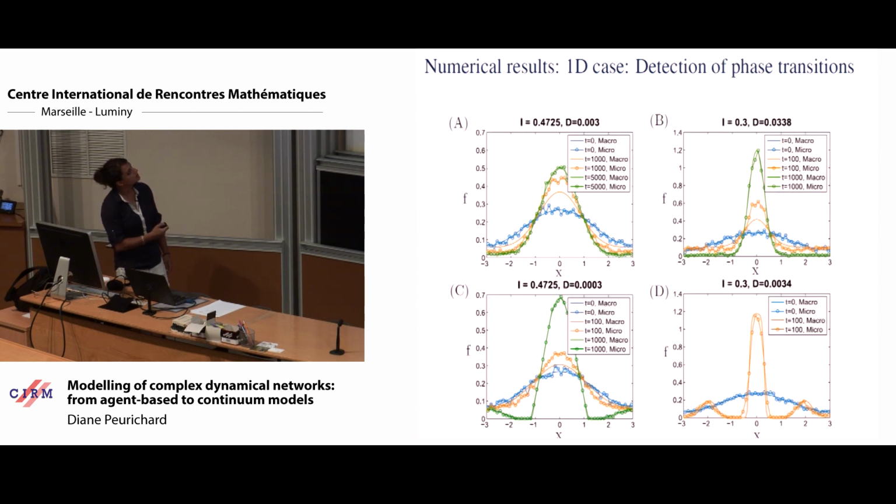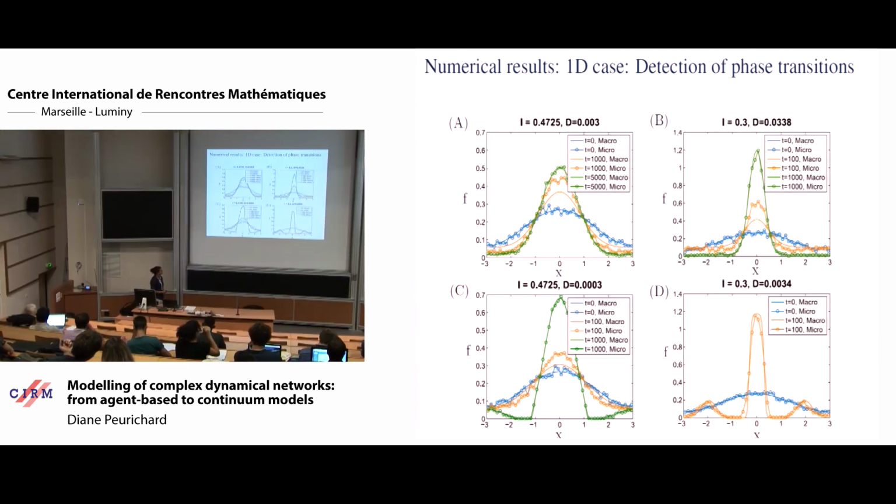But what we can observe is that the microscopic model converges faster towards the steady state than the macroscopic model. We explain that by hand by saying that the microscopic model, here it's done for epsilon equals 0, so it's not a problem of epsilon here. But we think that it's because the microscopic model features a finite number of individuals, while the macroscopic limit considers an infinite number of individuals. So this is how we explain maybe this delay between the two formulations here.